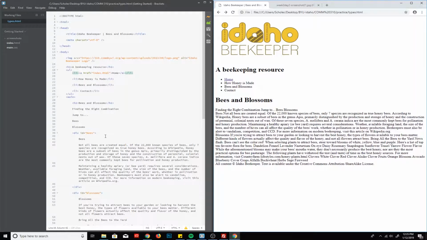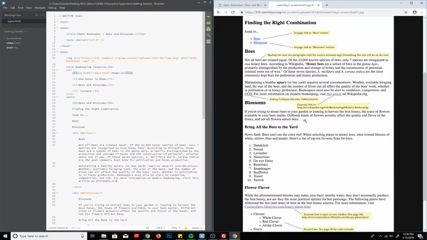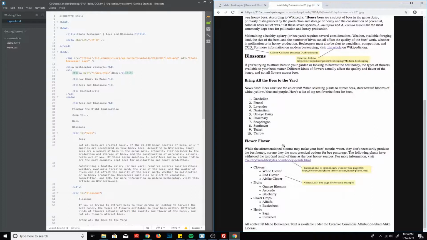And you'll continue to add all of that markup and those tags for the entire page so that it looks like this, and the links go where they're supposed to. You have your semantic markup and all those different things. Make sure that you also nest it and indent your tags where you should.